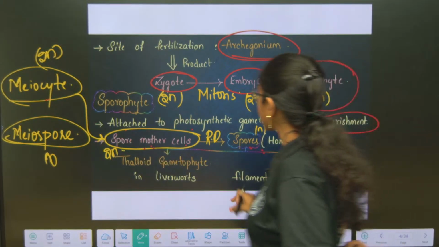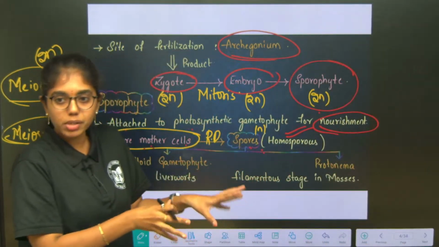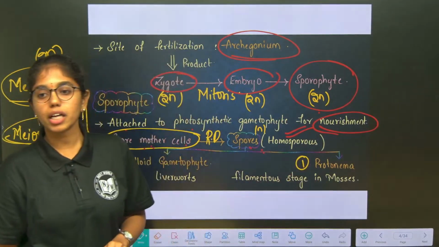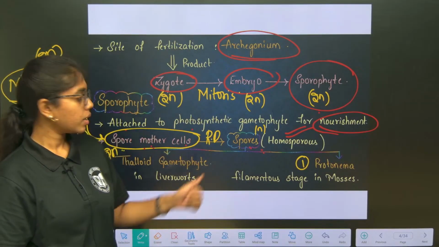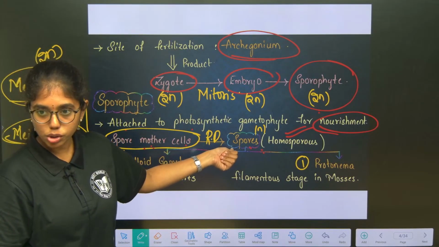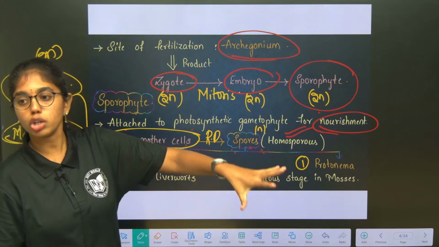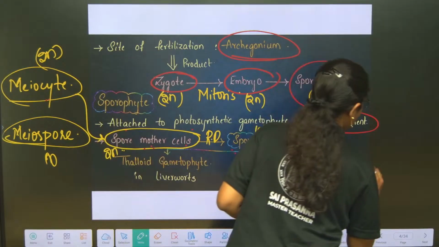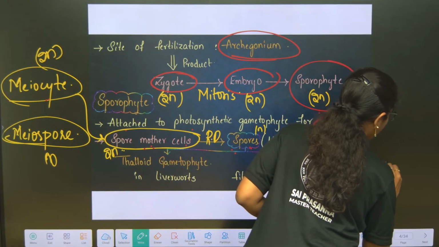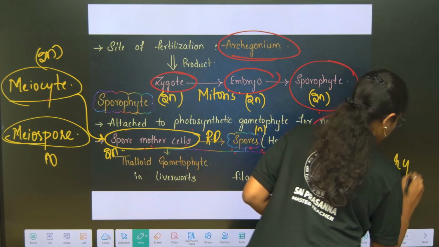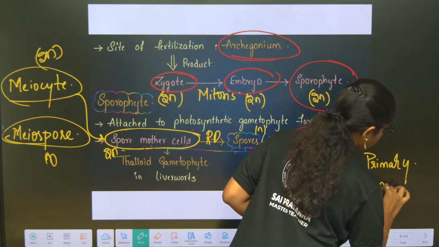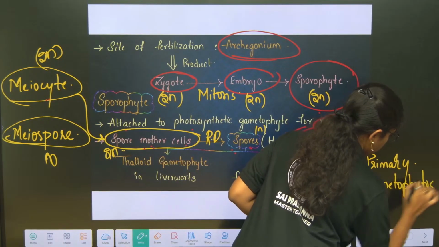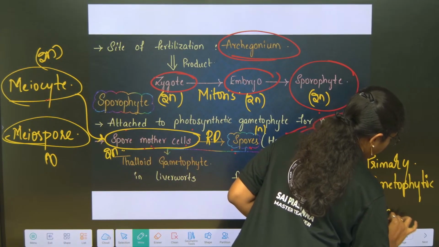This homosporous condition, spores landing onto the suitable substratum, they will first develop into a primary gametophytic structure called as protonema. Till spore formation, you are clear with the story, right? These spores landing onto the suitable substrata, they will develop into what? Protonema. Protonema is nothing but the primary gametophytic structure of bryophytes.